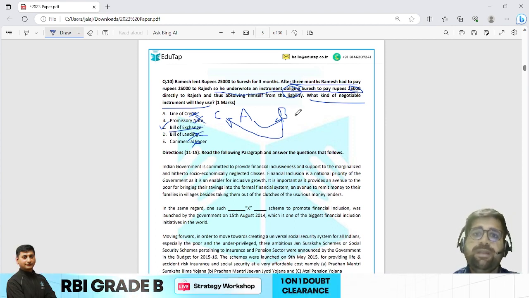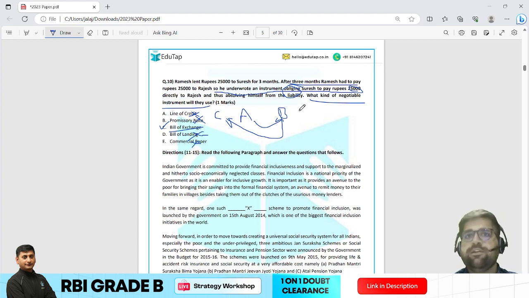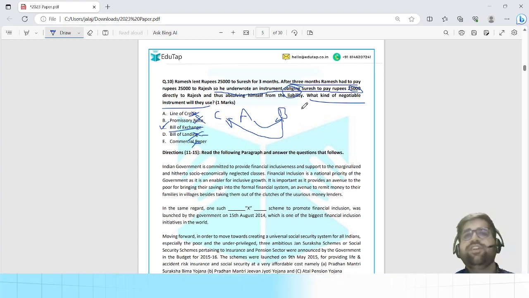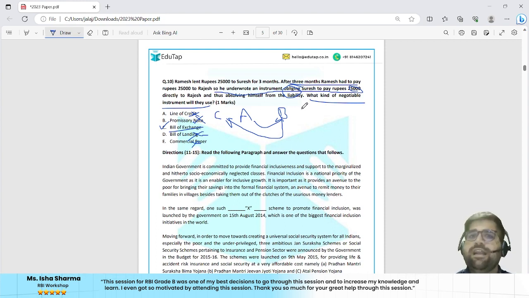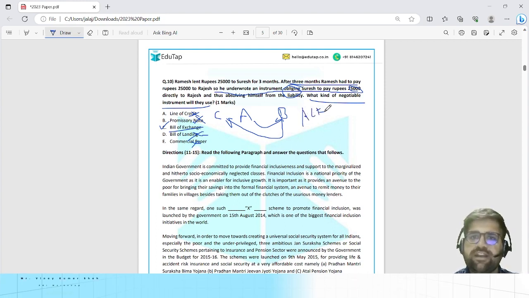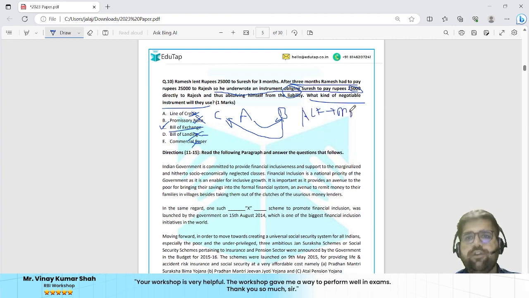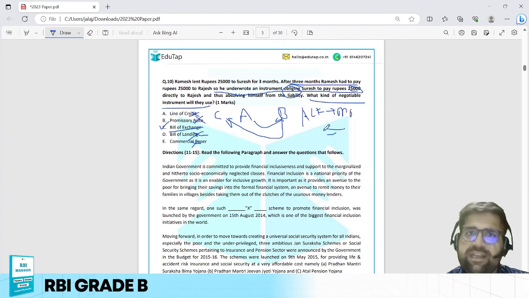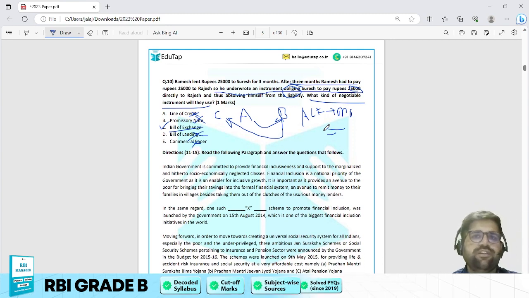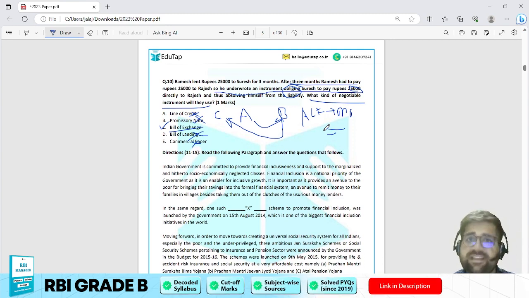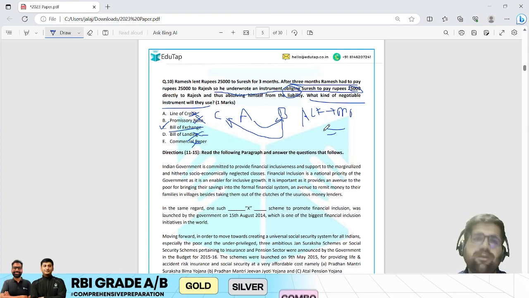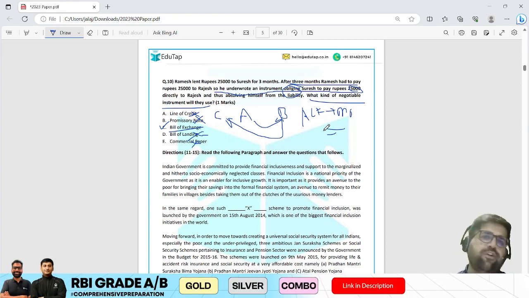Okay. Now bill of exchange is a kind of commerce concept. It is not a core finance concept. It is generally discussed in commerce and accounts. Again, this question is taken from alternative sources of finance only, and this is a moderate level question. It is not tough. It is definitely doable via multiple techniques. Those who are coming from commerce, for them this particular question would be easy in nature, but those who are coming from non-commerce background, for them it is a moderate question.